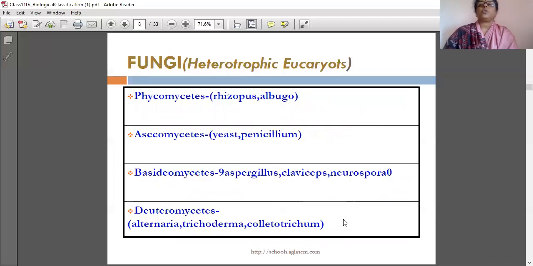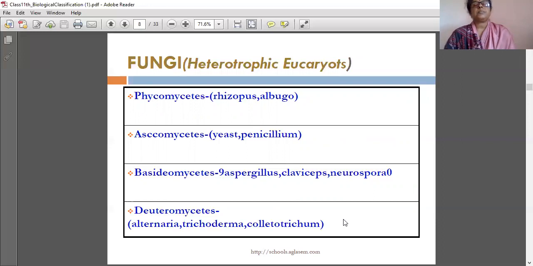Fungi: heterotrophic eukaryotes are included in fungi. Fungi are divided into four classes: Phycomycetes, Ascomycetes, Basidiomycetes, and Deuteromycetes. Phycomycetes examples are Rhizopus and Albugo.